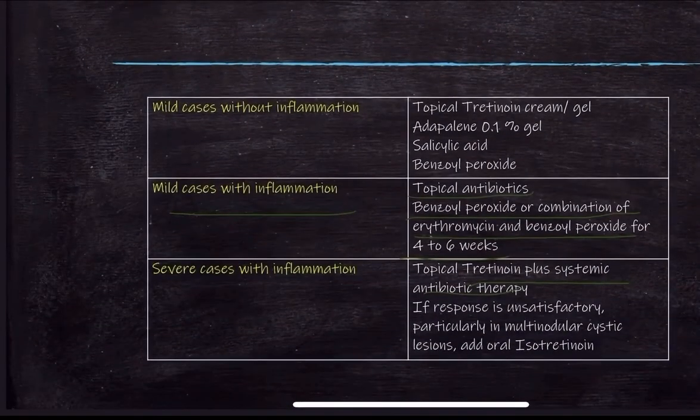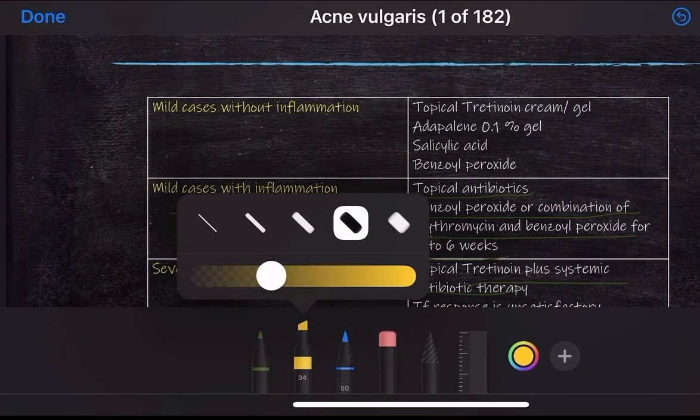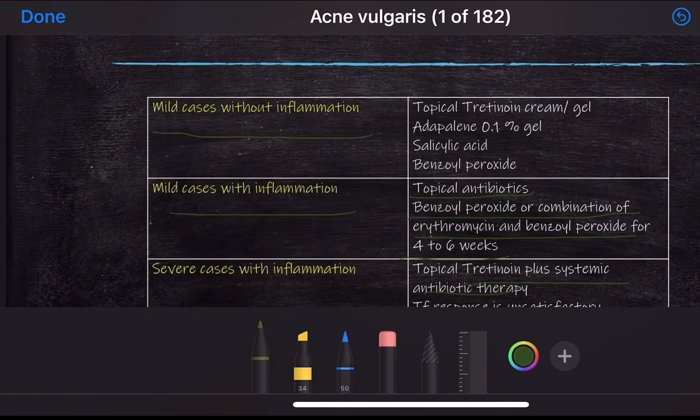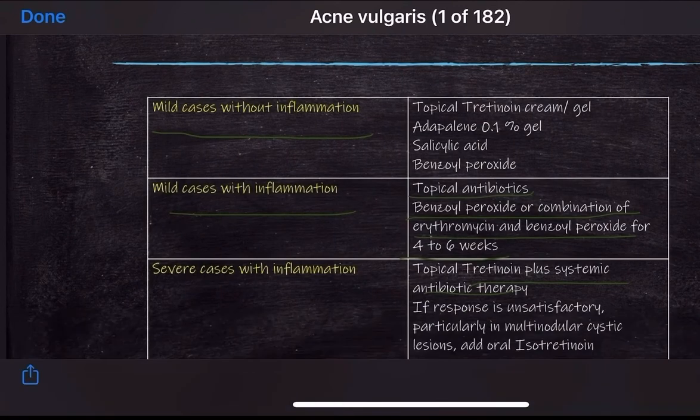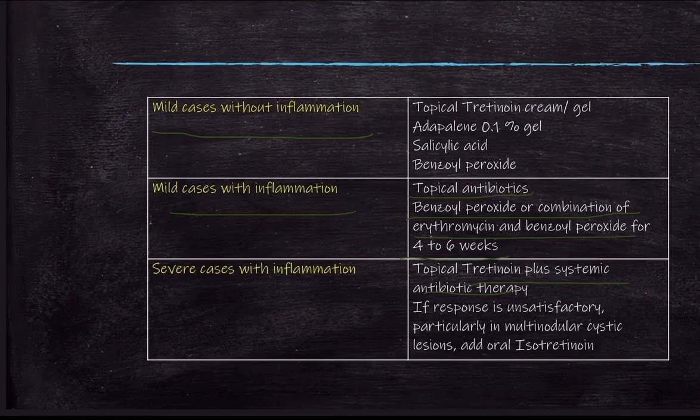This is a very important table. There are different drugs associated with different symptoms of acne. The first is mild cases without inflammation. If the patient is suffering from mild acne without inflammation, what drugs are available? Examples are topical tretinoin cream or gel, adapalene at a concentration of 0.1% as a gel, salicylic acid or benzoyl peroxide. The second category is mild cases with inflammation. We can use topical antibiotics, benzoyl peroxide or a combination of erythromycin and benzoyl peroxide for 4 to 6 weeks.